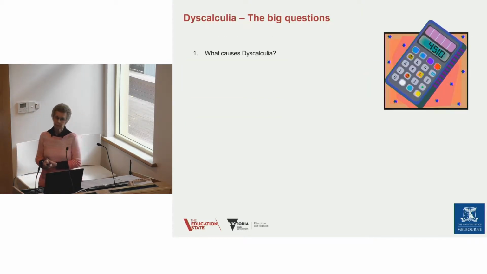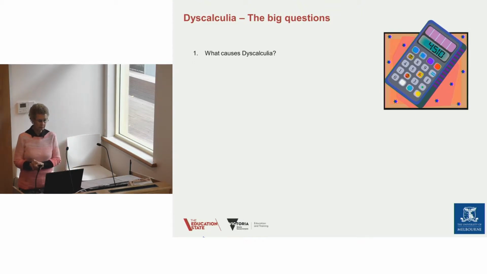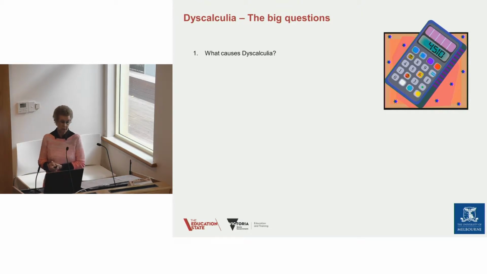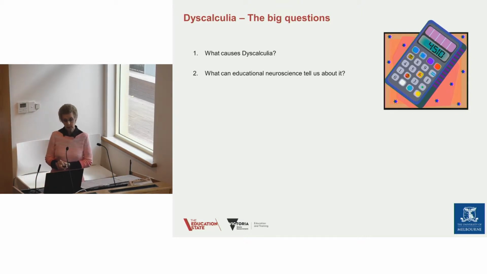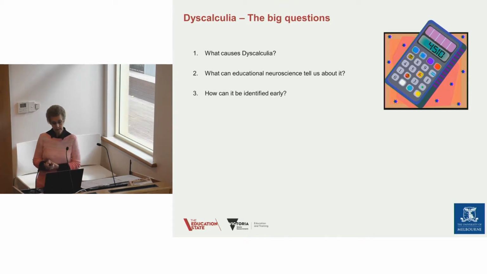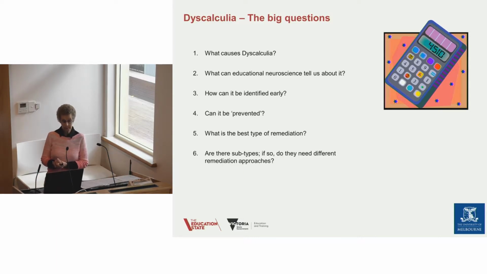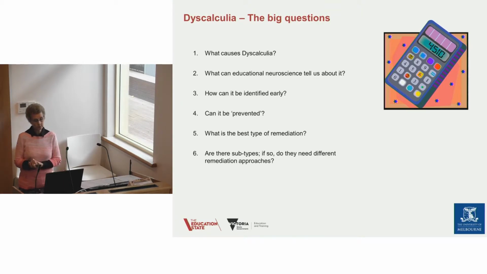So what are the big questions then that we might ask with dyscalculia? Well, one question we might ask is what causes dyscalculia, and I'm hoping I'm going to be able to answer some of these questions through the course of this video and future videos. And what can educational neuroscience tell us about it? How can it be identified early? Can it be prevented? What is the best type of remediation? And are there subtypes? And if so, do they need different remediation approaches?